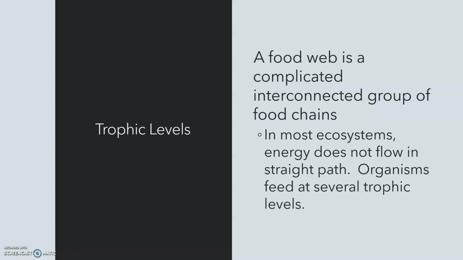Food webs are interconnected food chains. Food webs are more indicative of what is happening in an ecosystem because energy often does not flow in a straight path. This is because many organisms feed at several trophic levels.